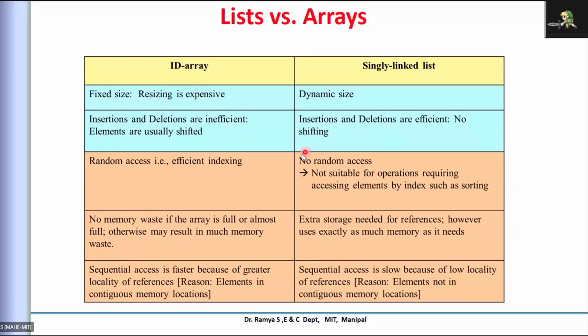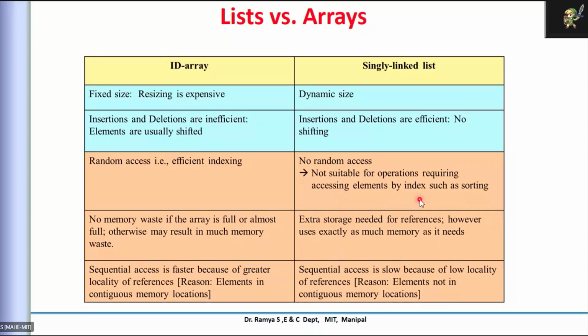Now, random access is very efficient in an array because I can go directly to any element, since I can point to it by the index. But it is not so in the case of a linked list, because I have to travel through each element, and only then can I go to the next. It is similar to a treasure hunt: if I am able to find one clue, only then can I go to the next clue. So that is the complexity of a linked list. Random access is not possible here.